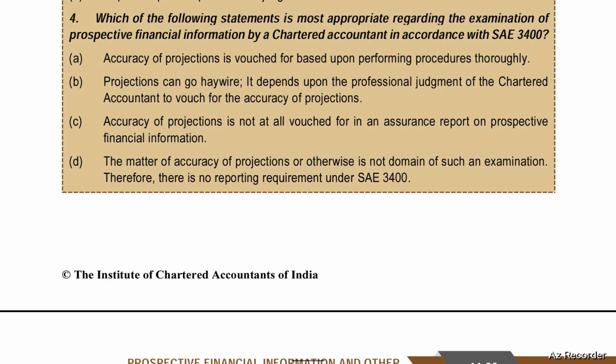Third, accuracy of the projections is not at all vouched for in an assurance report on prospective financial information. Fourth, the matter of accuracy of the projections or otherwise is not the domain of such an examination. Therefore, there is no reporting requirement under SA 3400. Option C is correct. Accuracy of the projections is not at all vouched for in an assurance report on prospective financial information.